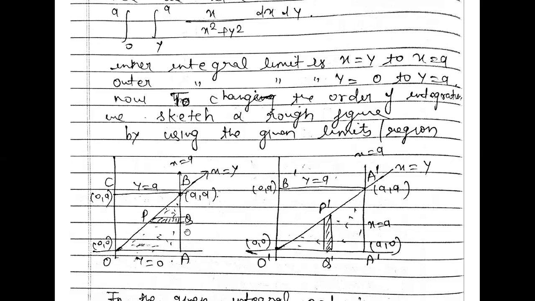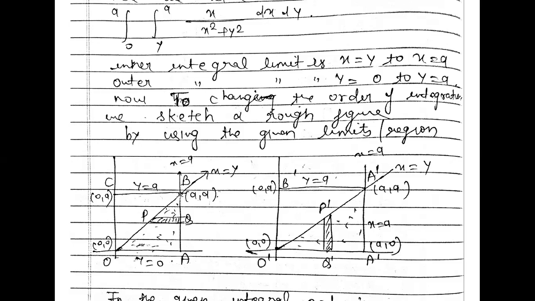Now this is your old figure related to the given question. After changing the order of integration, your new figure will be, that means dx dy is here. That means we draw a strip parallel to the x axis to cover the region. Suppose we have a strip and we are moving this strip from here to the point B. So this strip will cover the whole region, it will move like this and cover the whole region till B, right?